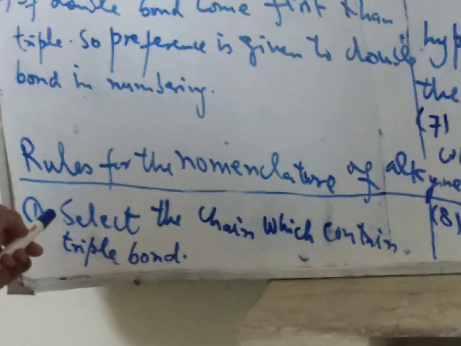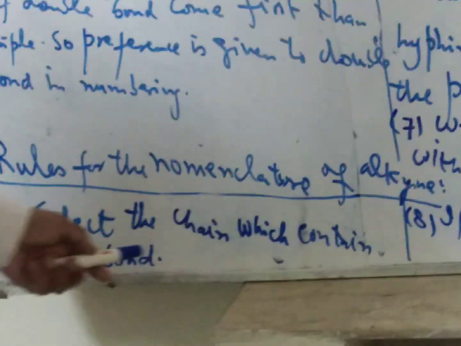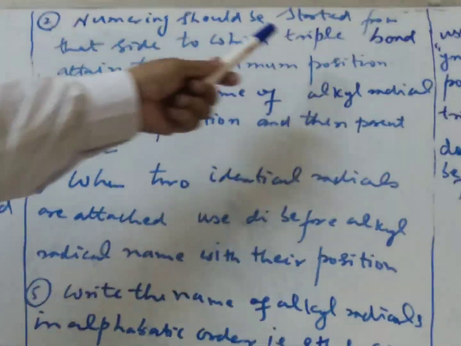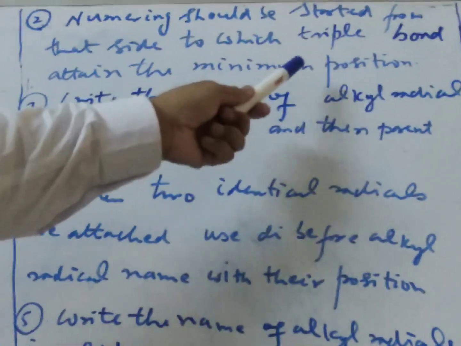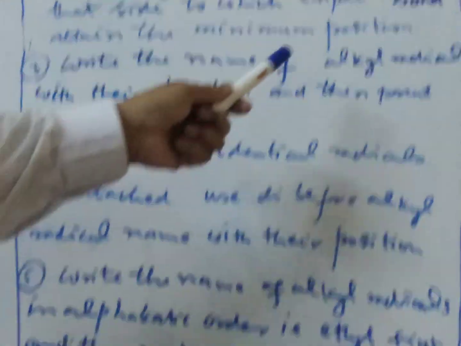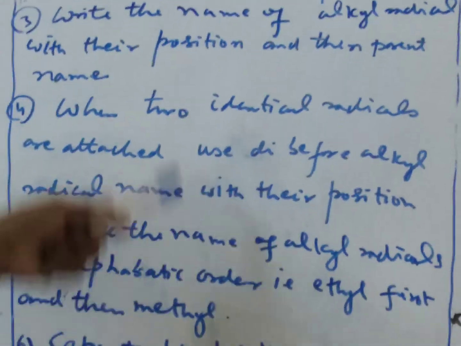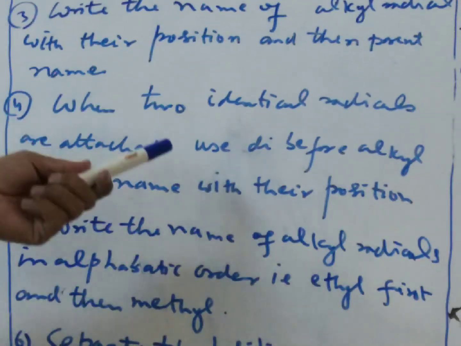The first rule is to select the chain which contains the triple bond. Numbering should be started from that side to which the triple bond attains the minimum position. Write the name of the alkyl radical with its position and then the parent name. These are the same rules as for alkane and alkene.